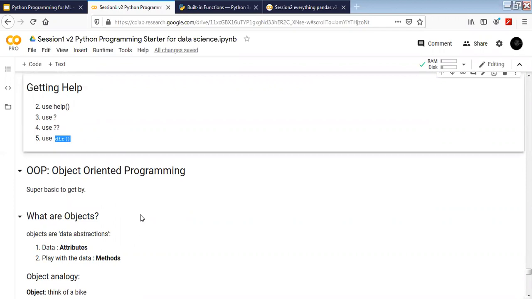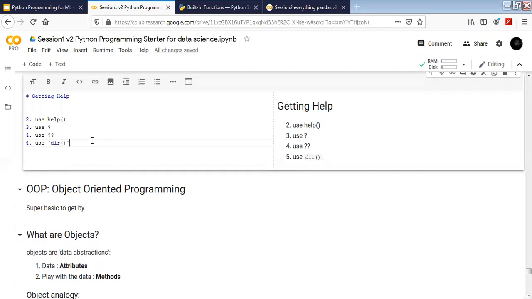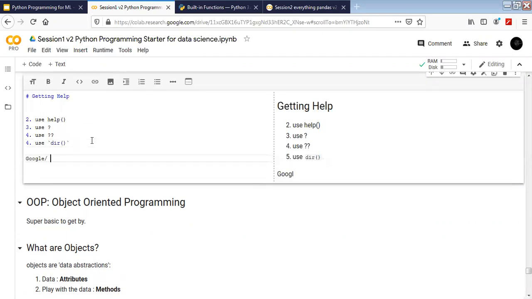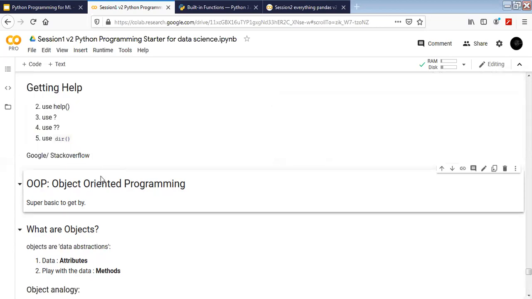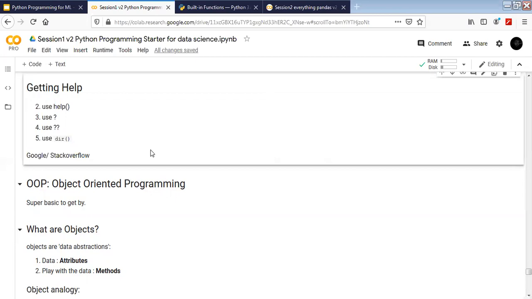Anybody has any questions so far with the help? How do we get the help? And one more most important way to get help is, okay, Google or Stack Overflow is going to have almost all your answers most of the time. That's for personal use. Otherwise, you can ask me for any kind of help in machine learning and Python programming for data science. Anybody has any question on help?